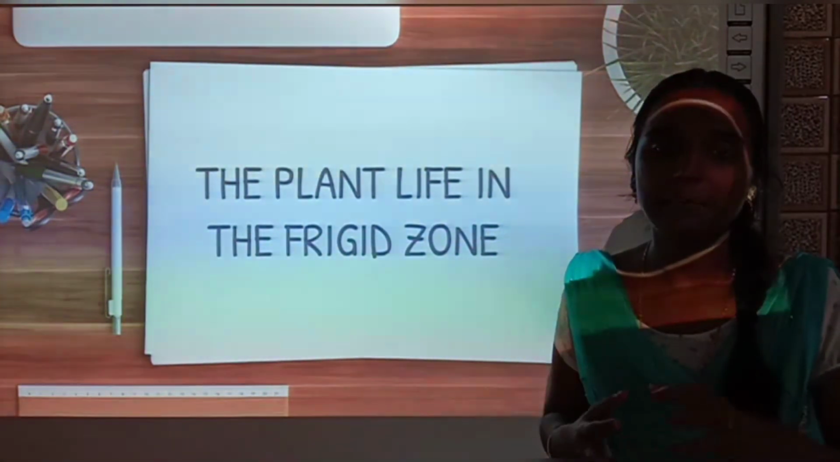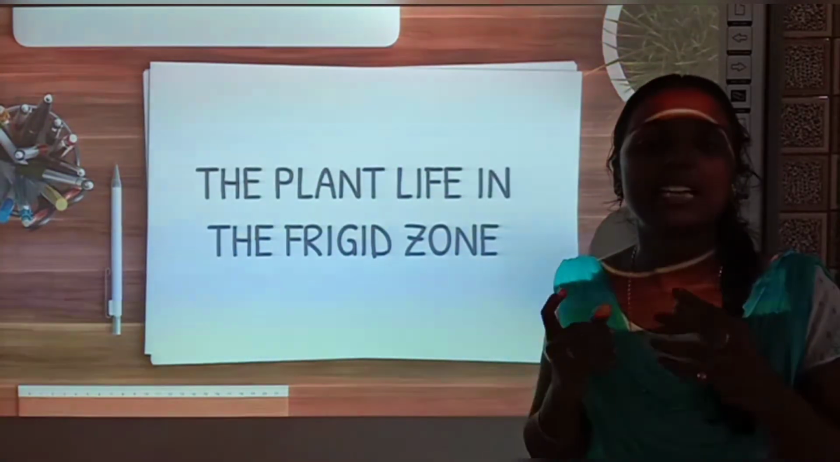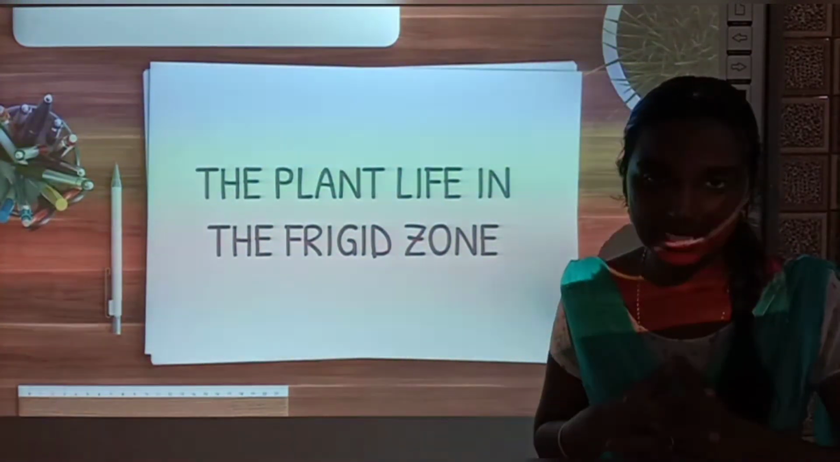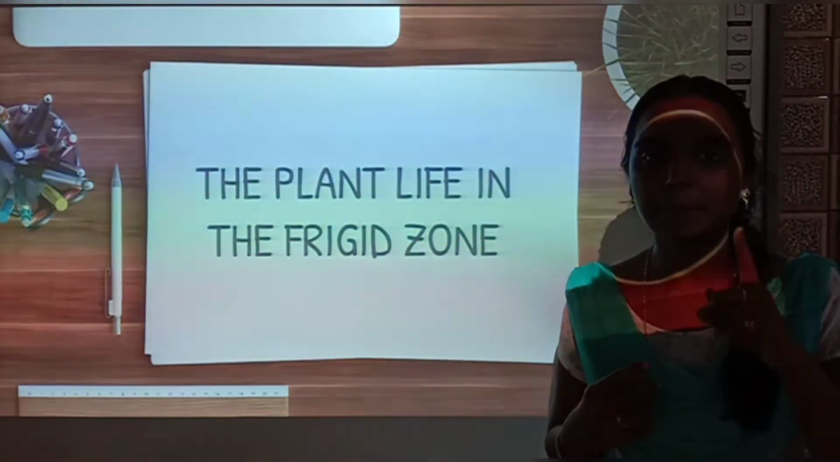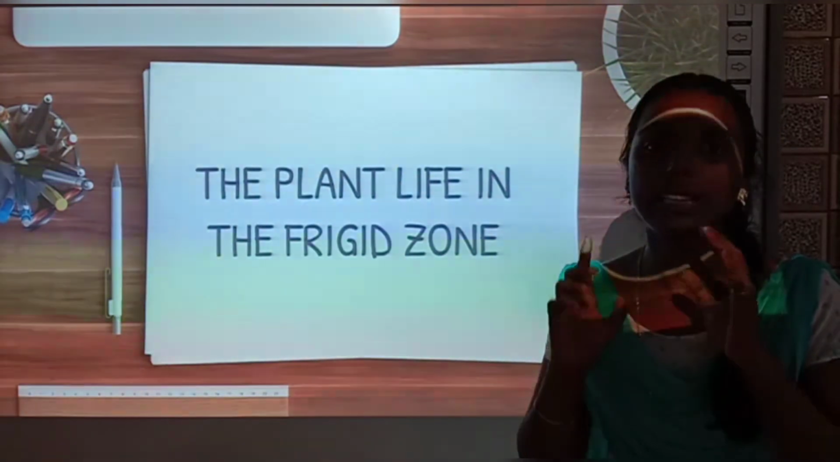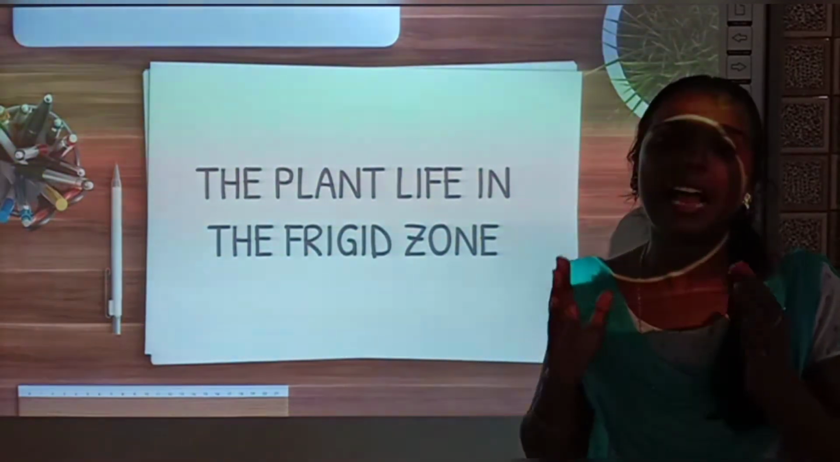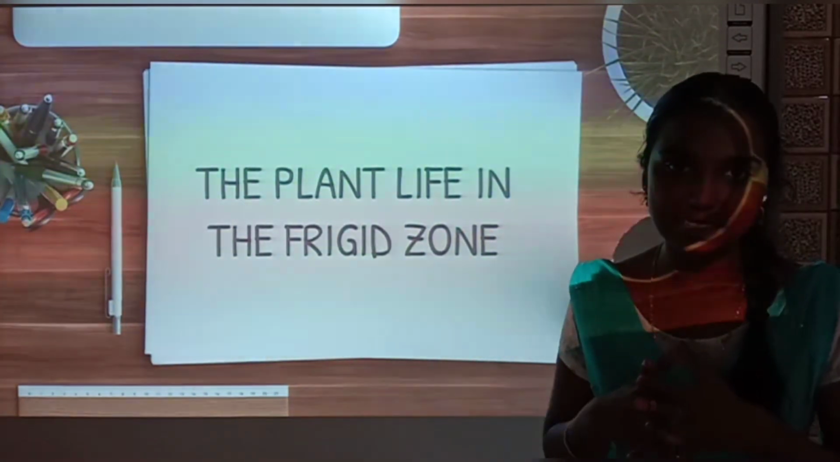So how will be the climate? It is extremely cold throughout the year. Why? Because it is receiving only slanting rays from the sun. And it has only two seasons. What are they? Summer and winter. Winter season lasts for about 9 months in a year, and it is completely dark and the sun never rises in the winter season, right?